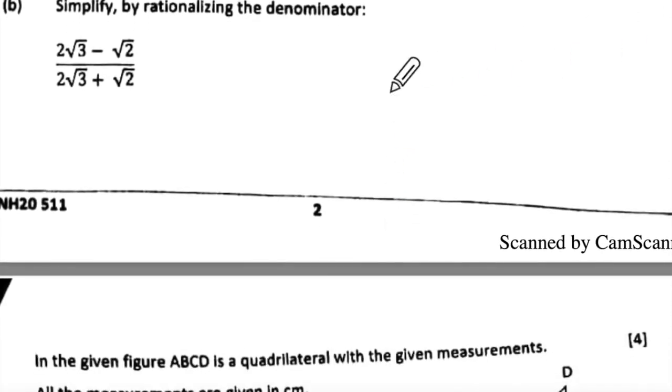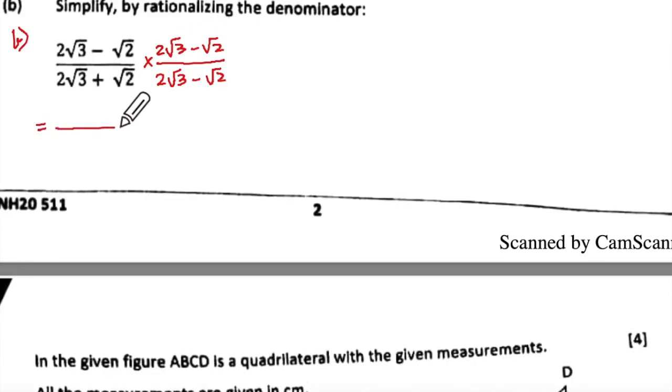Rationalize the denominator. Quickly write this down and let us learn to rationalize. This is your B. What will I rationalize? 2 root 3 minus root 2. You finished writing? Yes. Very good. And the denominator came to 2 root 3. It is like a plus b into a minus b, which means a square minus b square.